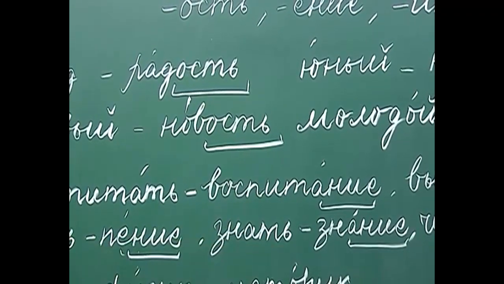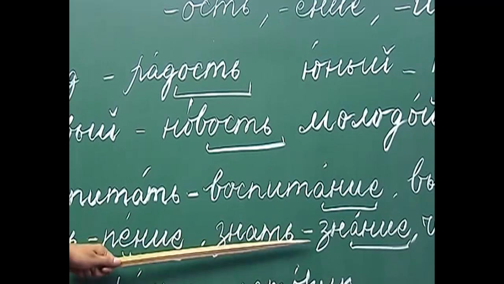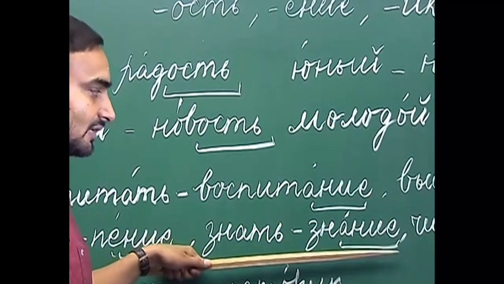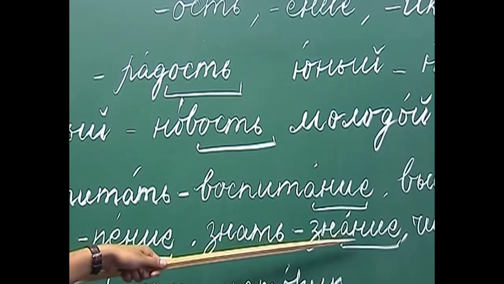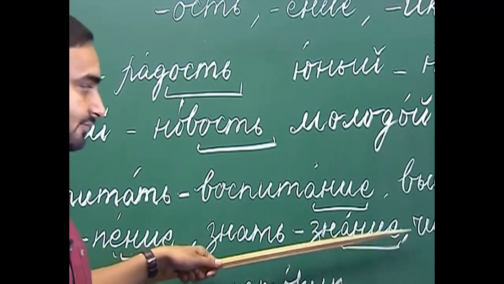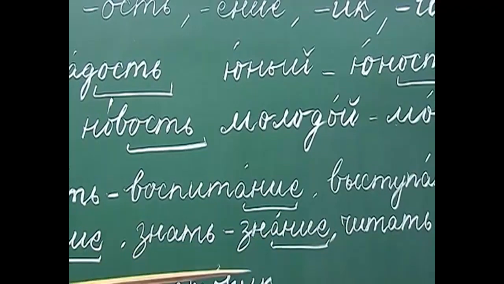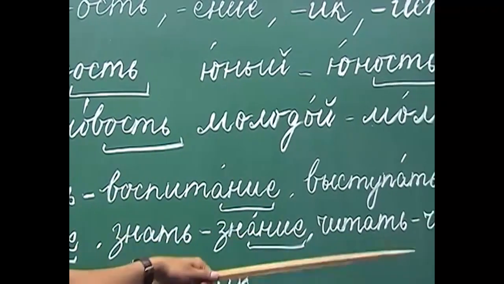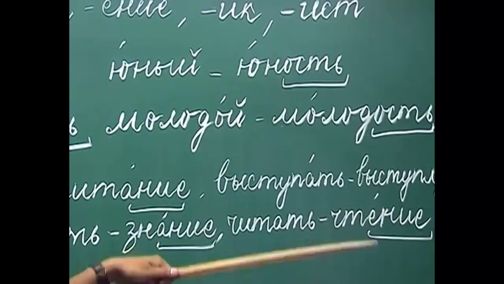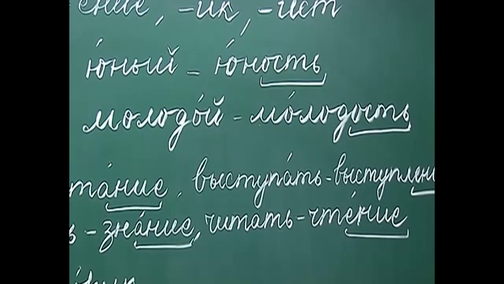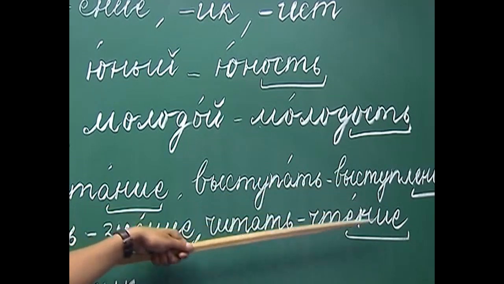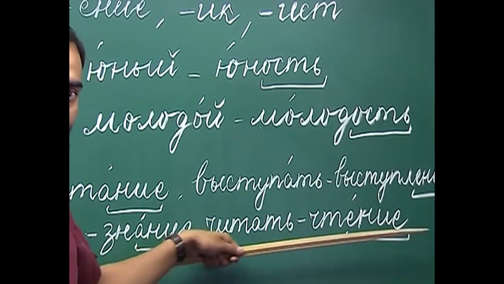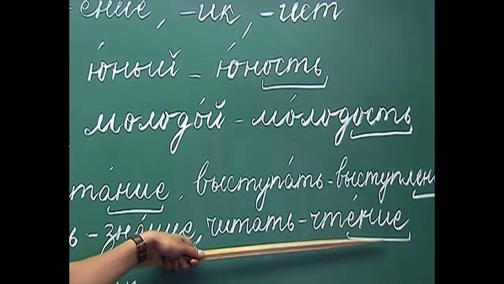Znat is to know. From znat we derive the abstract noun znanie. Znanie is knowledge. So, we are adding -anie here to get the abstract noun from the infinitive form znat. The next verb we have is chitat. Chitat is to read, and from chitat we derive the noun chtenie. Chtenie is reading, or the act of reading.